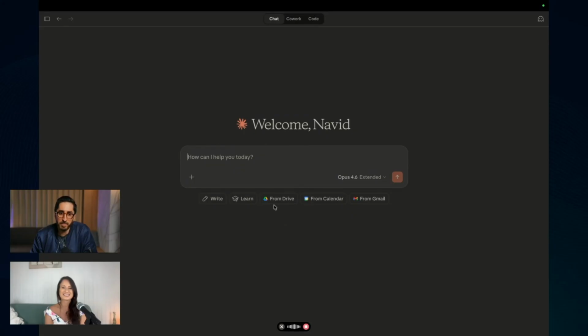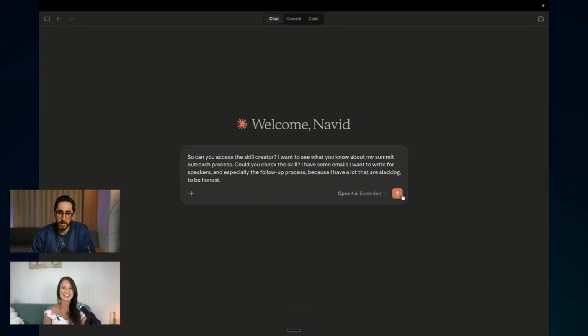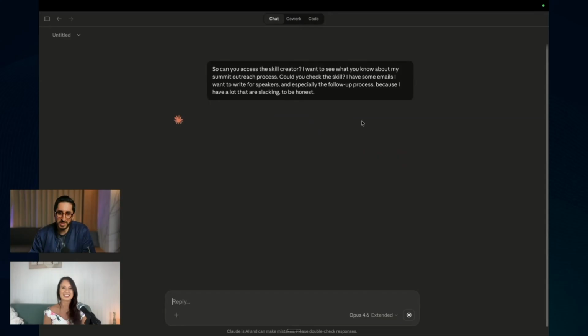And I have some emails I want to write for speakers, and especially the follow-up process, because I have a lot that are slacking, to be honest. And this is Whisper Flow. So let's do this. Okay. And I'm using Opus 4.6 Extended. It's not really needed for this task. This is very simple.